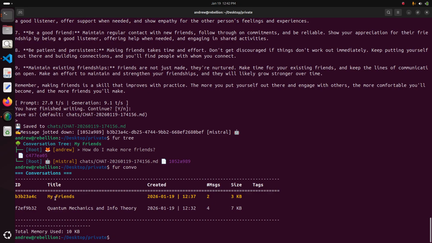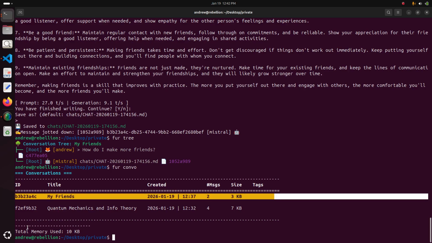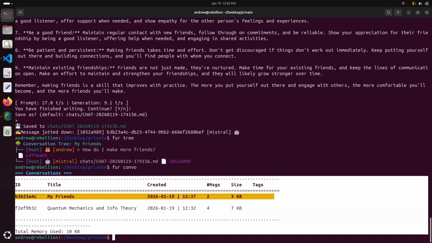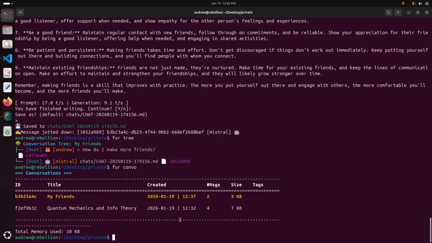It gives us the size of the full conversation is just 3 kilobytes. That's nothing, right? The size of the older conversation is 7 kilobytes. And total memory for saving your conversations and your chats and everything is just 10 kilobytes, right? Just so you know, the memory of a regular photo, or even a small image, is usually like 500 kilobytes. A photograph can be anywhere from 1 megabyte to hundreds of megabytes, right?